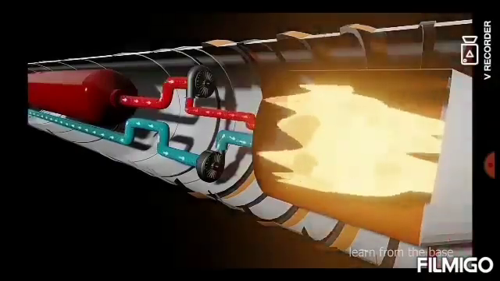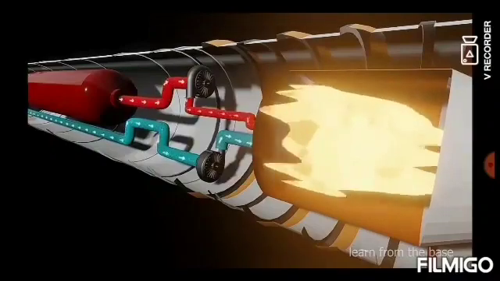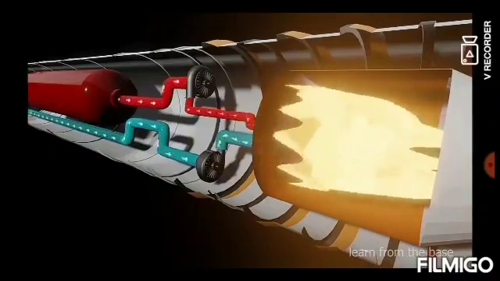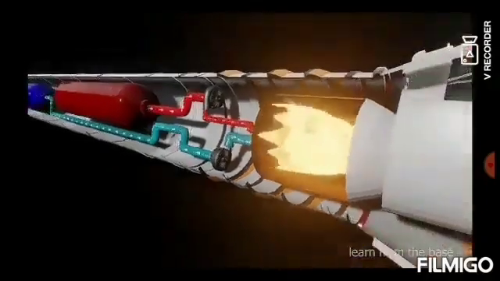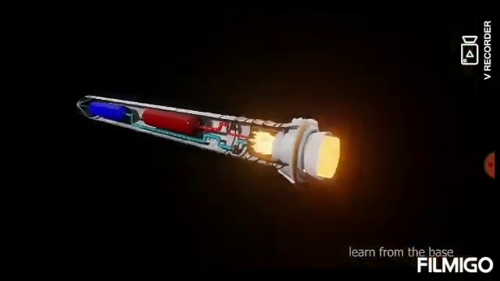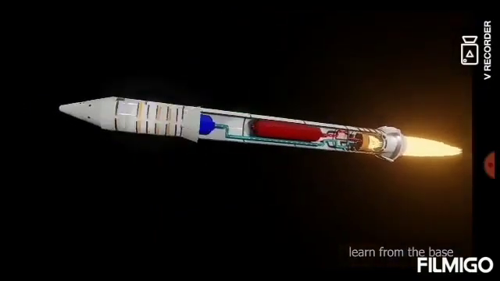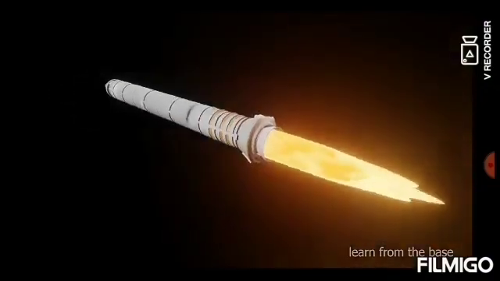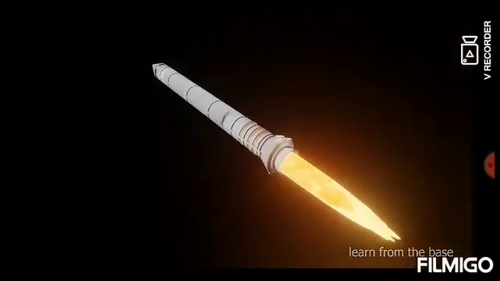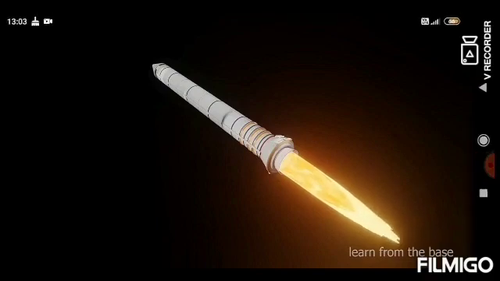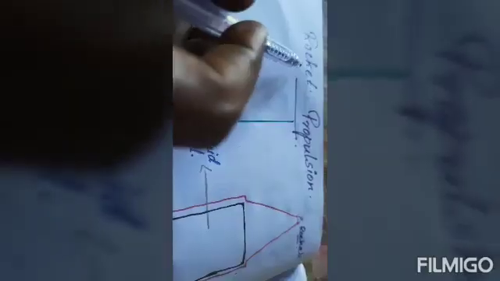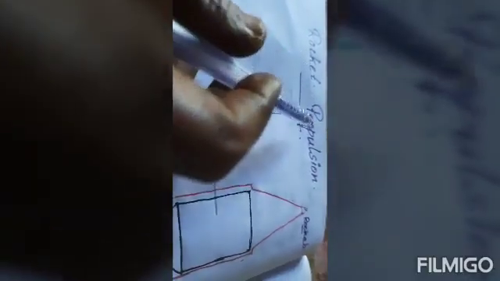Due to the ignition, combustion takes place. When combustion takes place in the combustion chamber, very high pressure and high temperature gas is produced. In the nozzle, the pressure energy of the gases is converted into kinetic energy, so these gases are ejected with high velocity. It produces a thrust in the opposite direction, and the rocket moves forward. Is the idea about rocket propulsion clear?